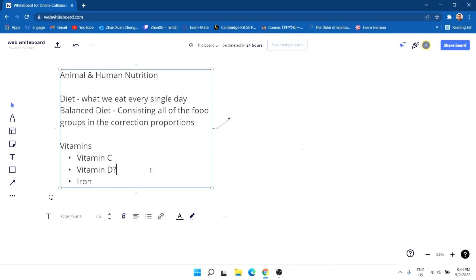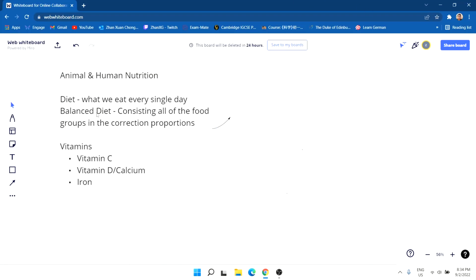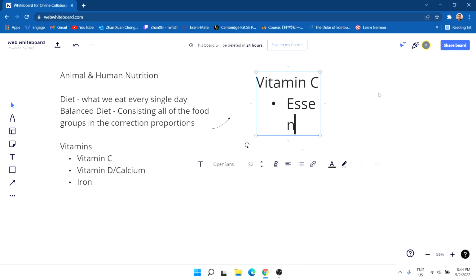Okay, vitamin D and calcium are pretty much the same thing, so we will combine them both together. In vitamin C, the function of eating vitamin C is an essential part. Let me enlarge this.